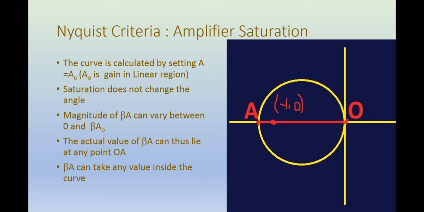So what does this mean? That if beta A can take any value inside this curve, then the point minus 1, 0 should not lie inside this curve, because if the minus 1, 0 point lies inside the curve, then beta A can become equal to minus 1 comma 0, and the system can become unstable.